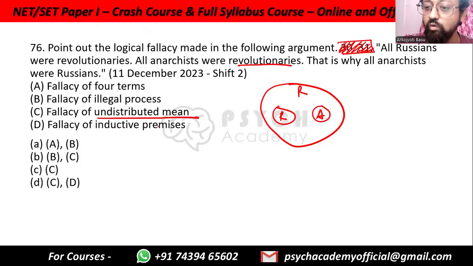Inductive premises, no, we are talking about all sentences, right? So this is deductive. Fallacy of illegal process is as if the reasoning itself is problematic, as if we are using inductive and deductive, which is not the case. The middle term, revolutionaries, is undistributed. We do not know about all revolutionaries. So option C.